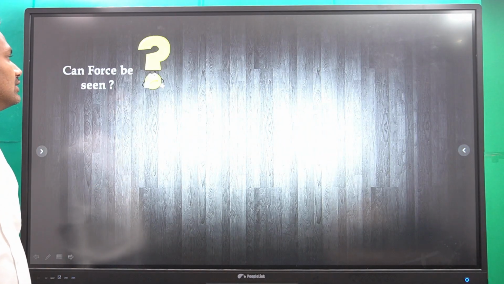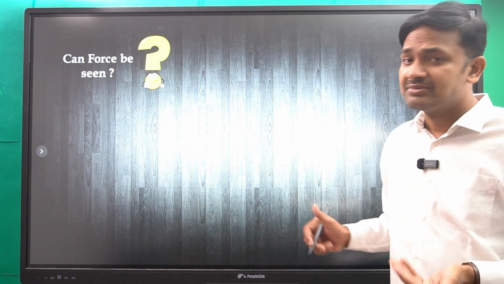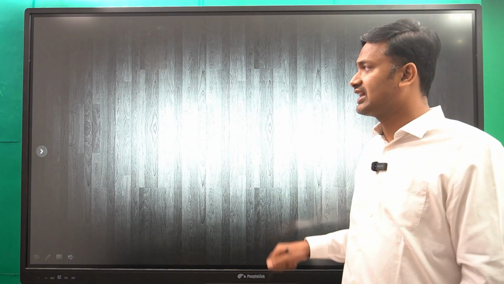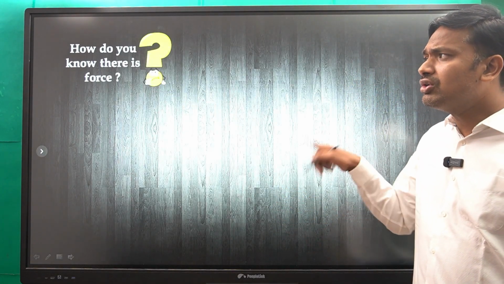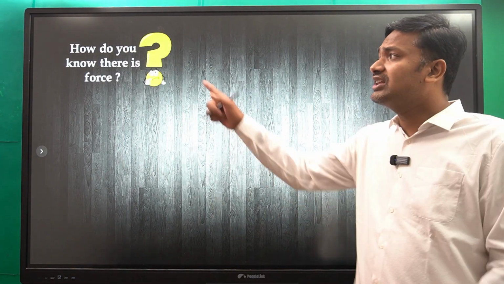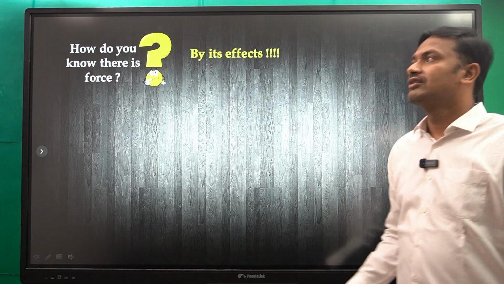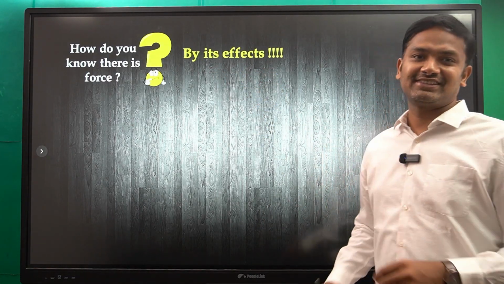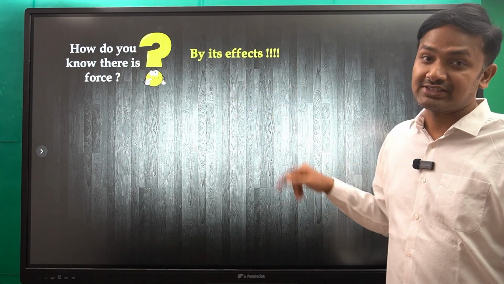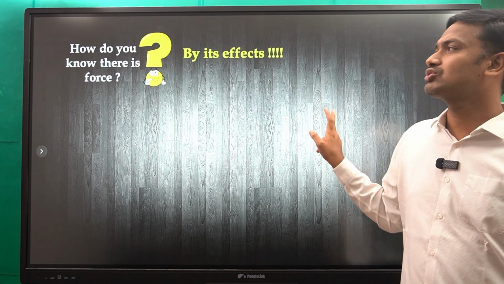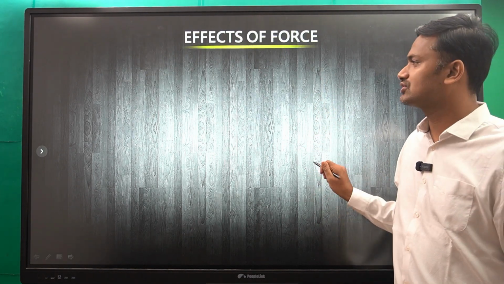Okay, now, can force be seen? Can we see the force? No, we cannot see the force. Next, how do you know there is a force? We cannot see the force, but how can we know that there is a force? By the effects of the force. The force will be having some effects. By those effects, we can know that there is a force. So now let us see what are those effects. Effects of the force.